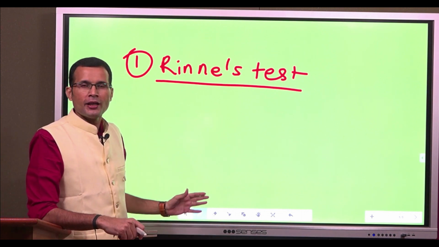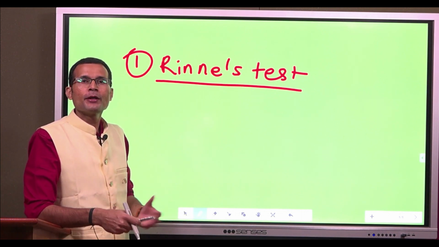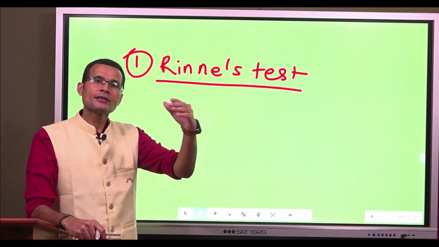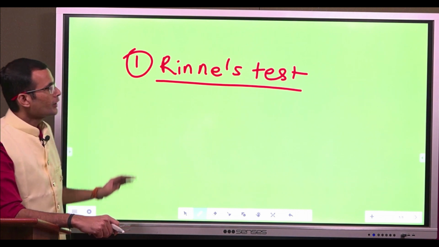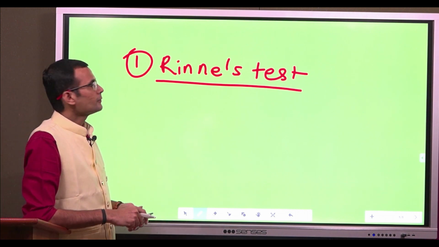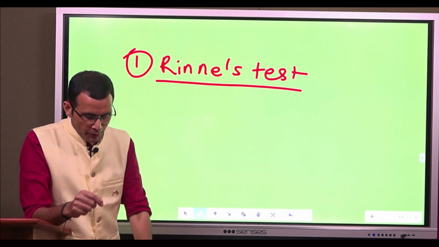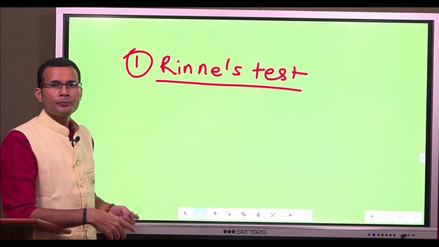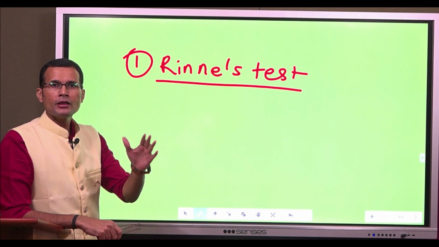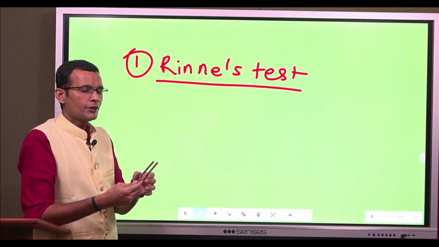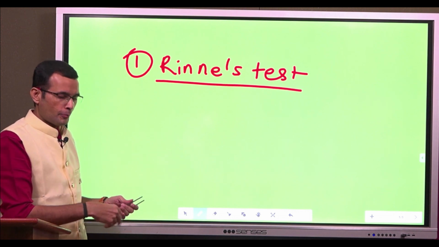Here is the only test where when you say that Rinne's test is positive, it indicates normal hearing. Just remember this. Right. Now Rinne's test, how do we perform it and how do we interpret it? Interpretations, we will come to that in a little while. Let's first try to understand how the test is performed.